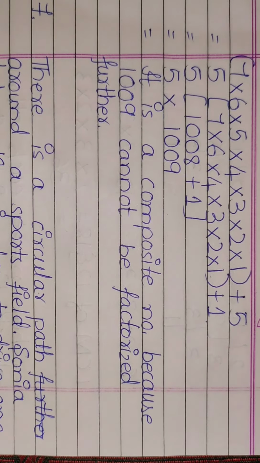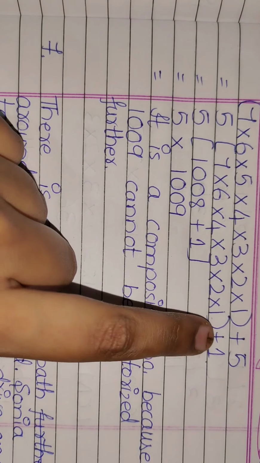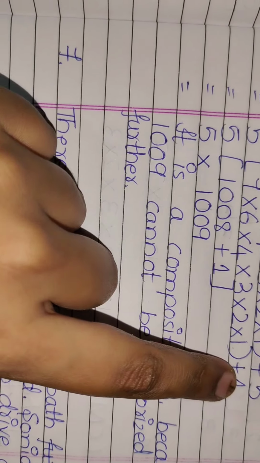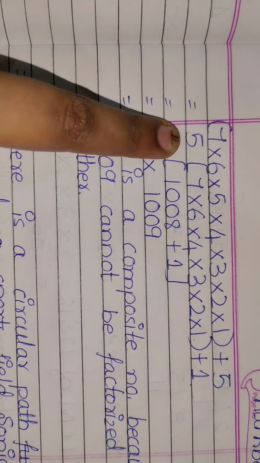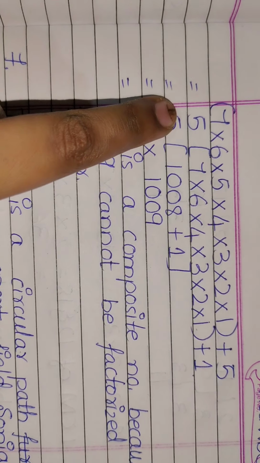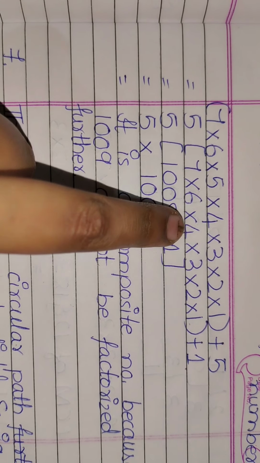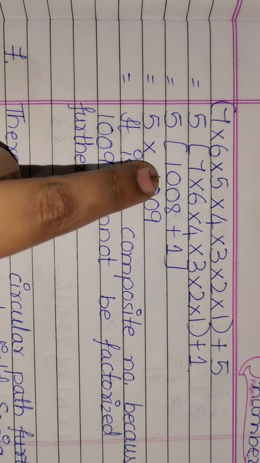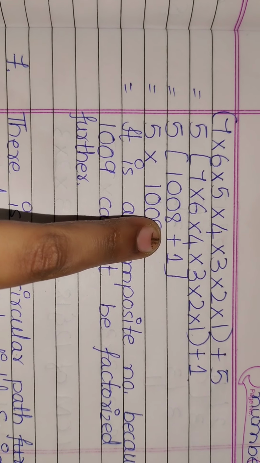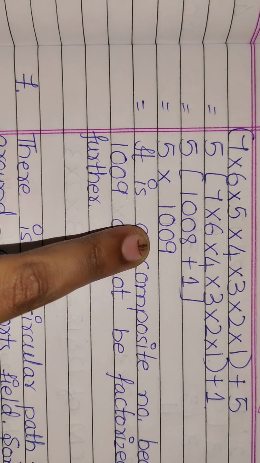Following by the next one, 7 into 6 into 5 into 4 into 3 into 2 into 1 plus 5. So here we can find that 5 is common, so let us keep it out. The rest we will write, and we will write plus 1 because 5 1s are 5. So 5 as it is. When you multiply 7 into 6 into 4 into 3 into 2 into 1, you will get 1008. We will take plus 1 as it is. When you add this, you will get 1009.